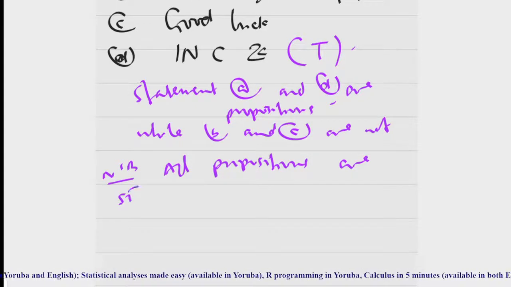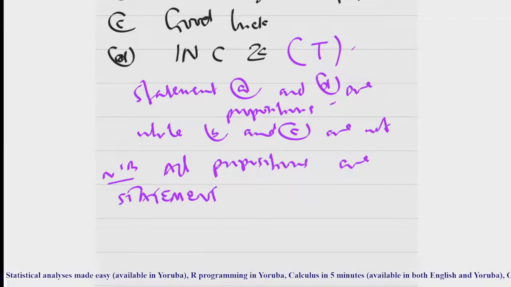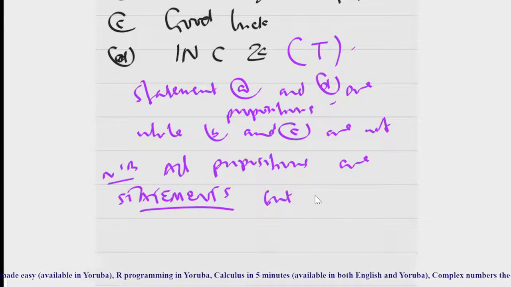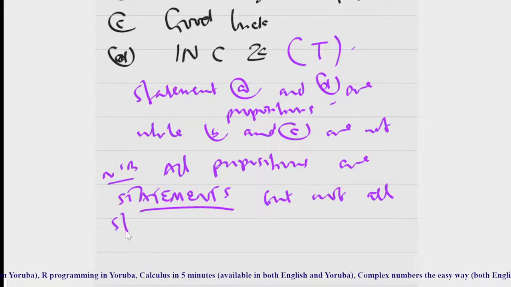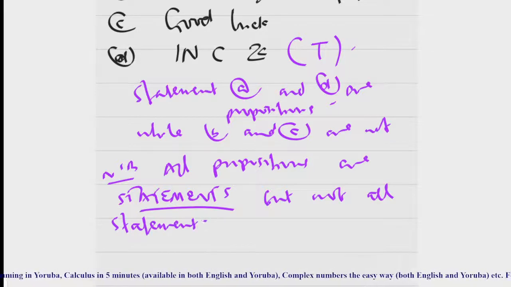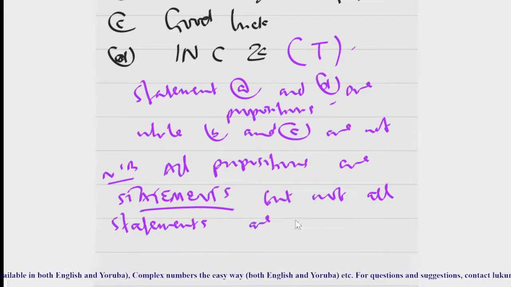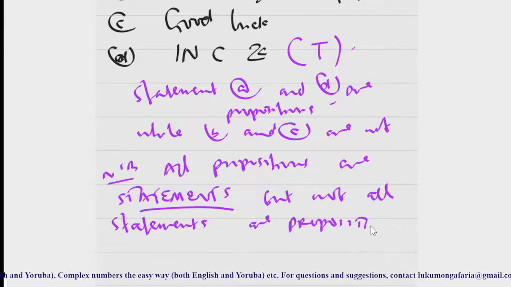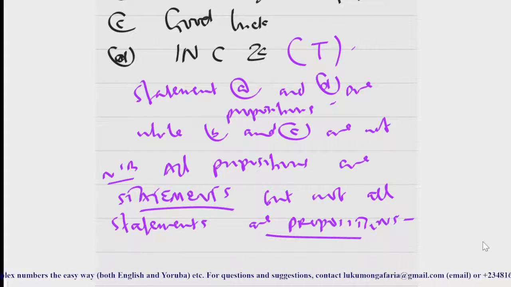All propositions are statements, but not all statements are propositions. I hope you understand now. So again, a proposition is a statement that can either be true or false, but not both.